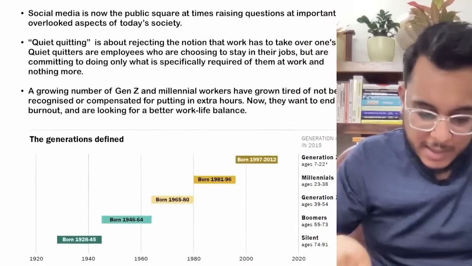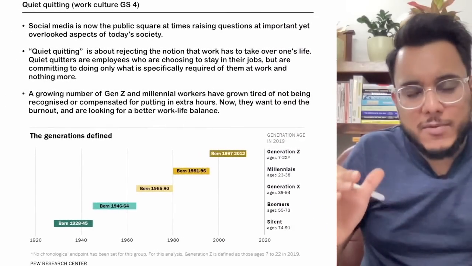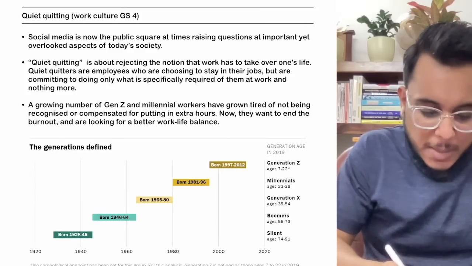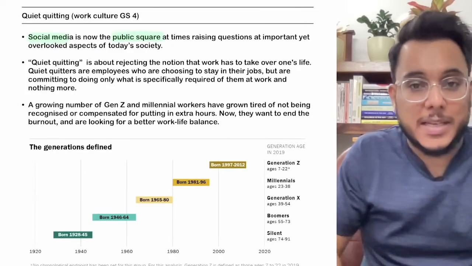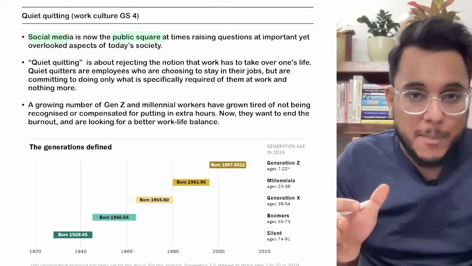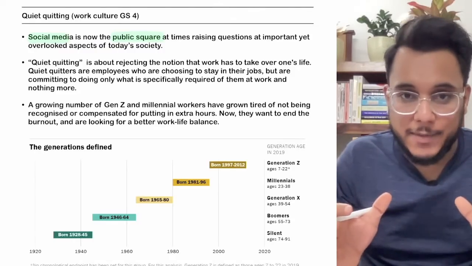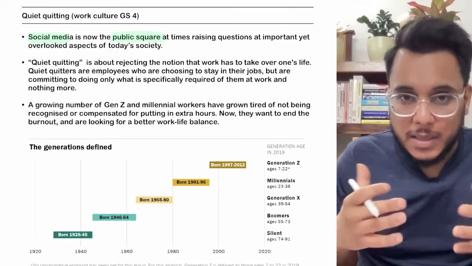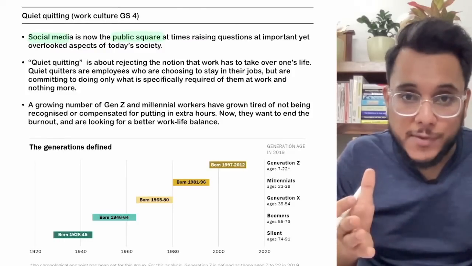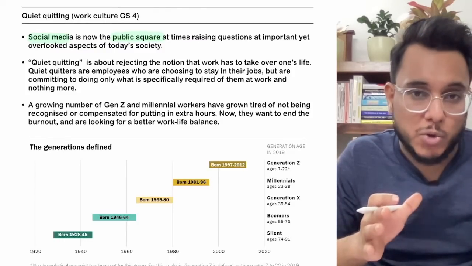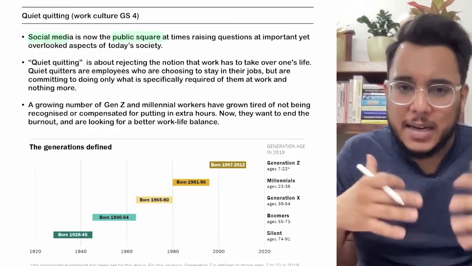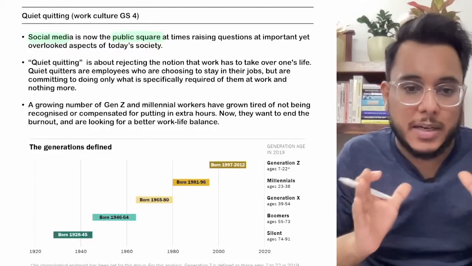Okay, let's start it. Basically, one very important thing I want to tell you in this particular article is that social media has now become a new public square. What is a public square? A public square is any place which is very important for public activity, social activity. Now people are putting forward their viewpoints on social media, and in no time those viewpoints become a viral trend on social media. Hashtag XYZ starts to trend, and the entire world comes to know about certain things.